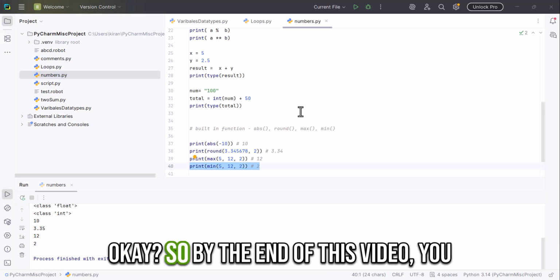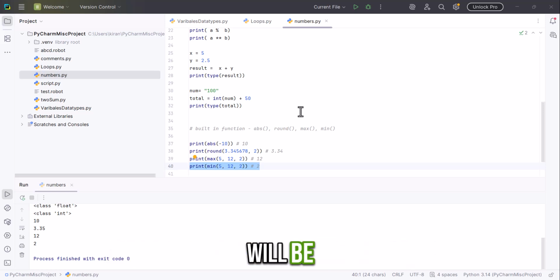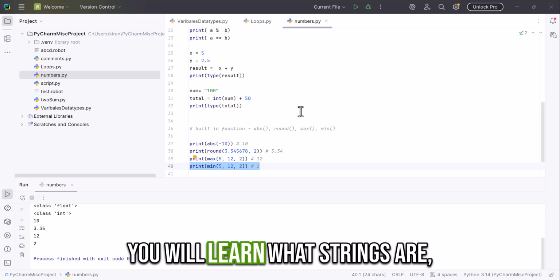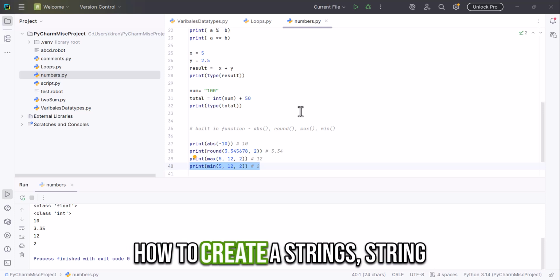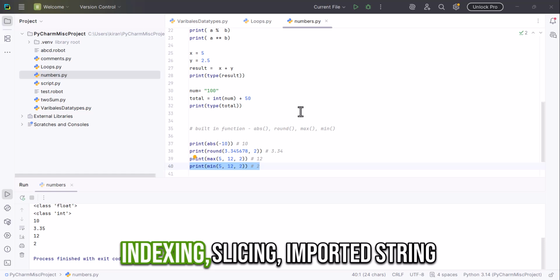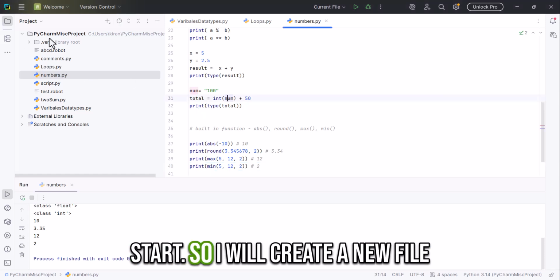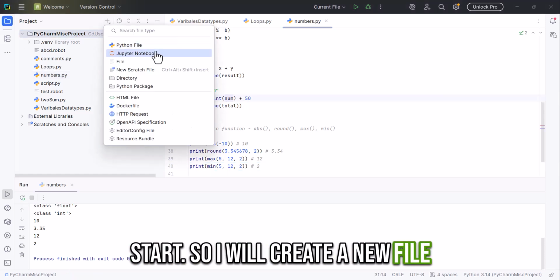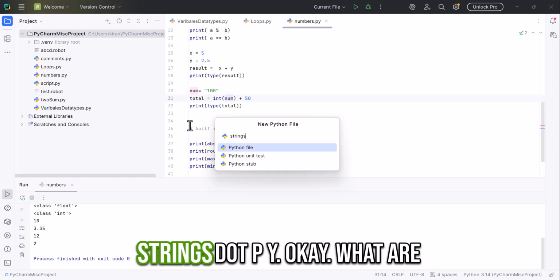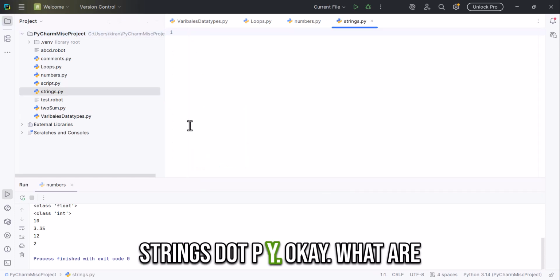By the end of this video, you will learn what strings are, how to create strings, string indexing, slicing, and important string methods. So let's get started. I will create a new file with the name strings.py.